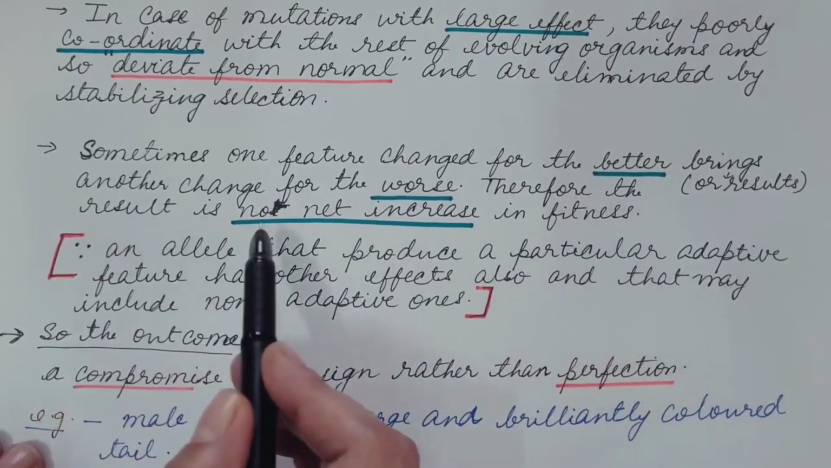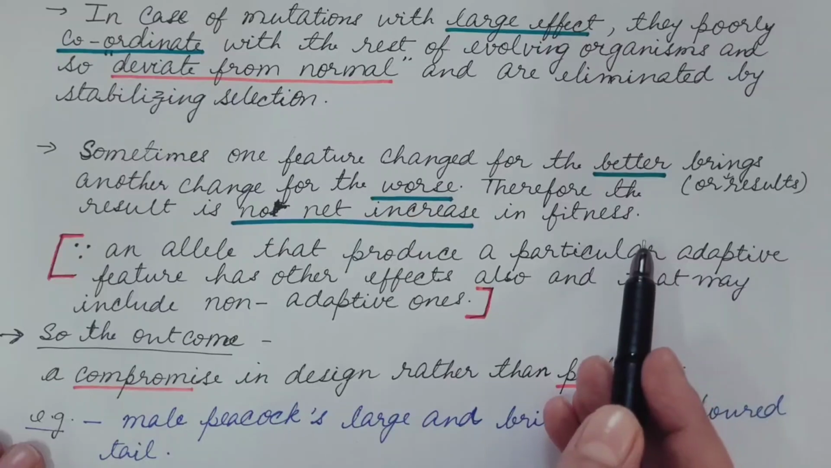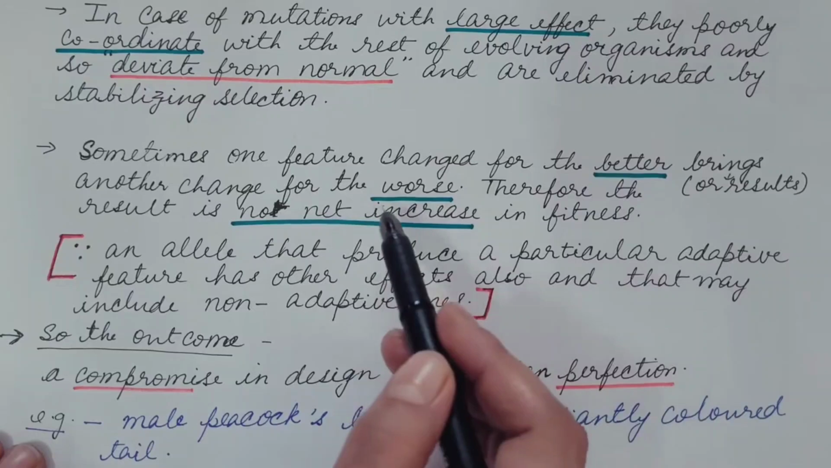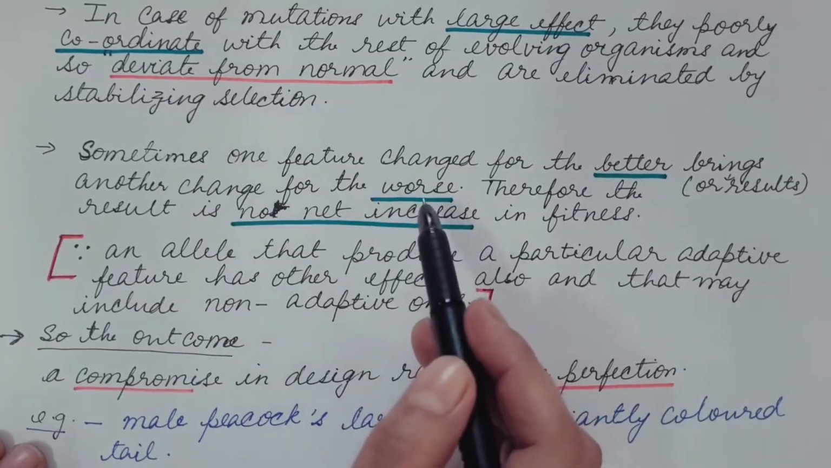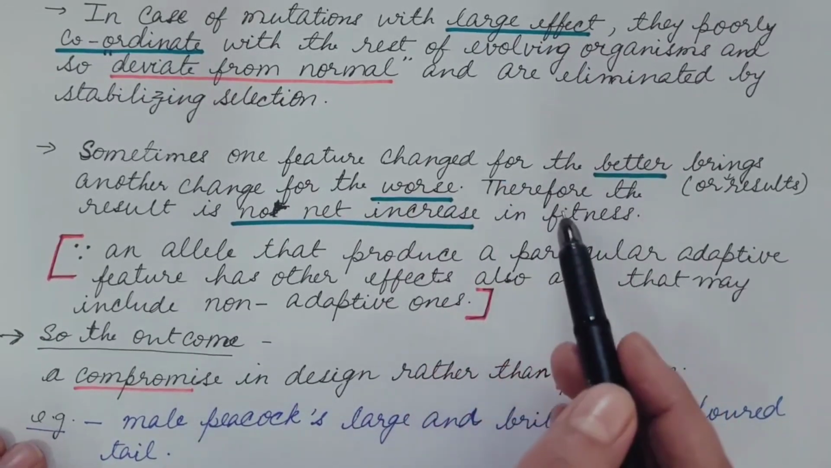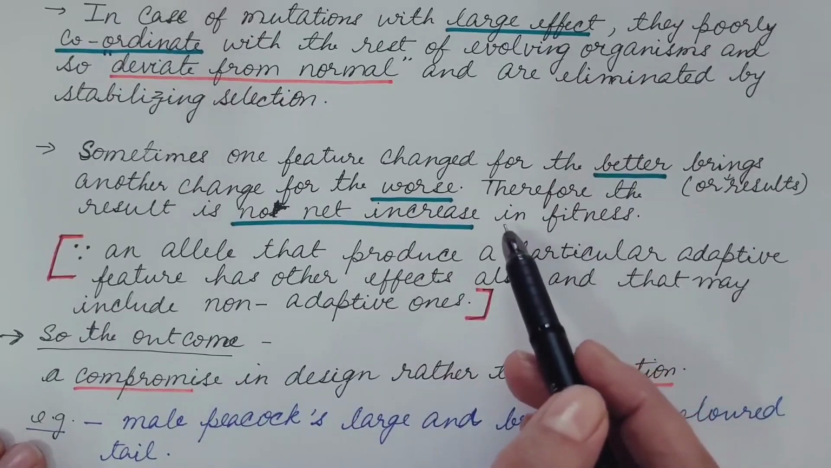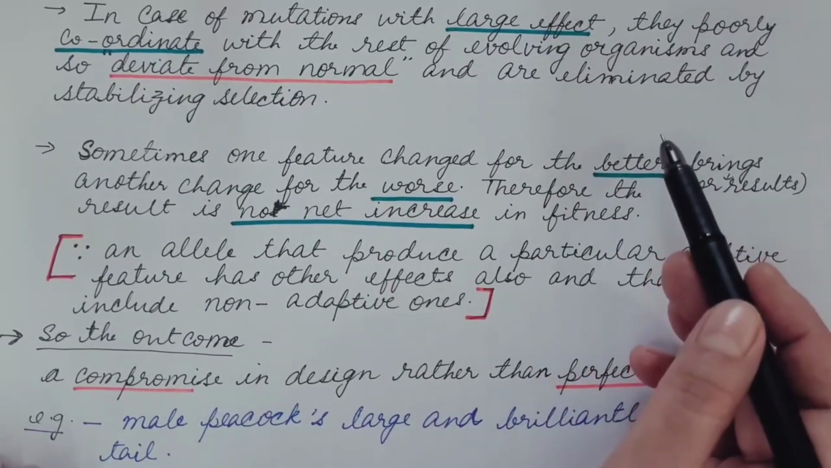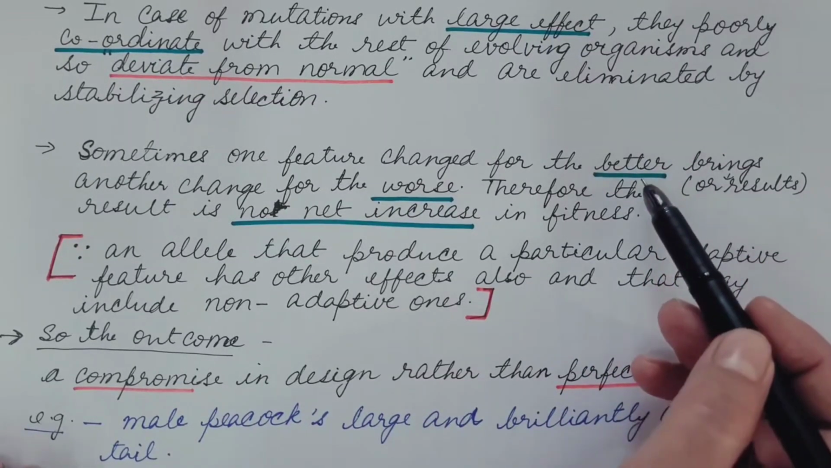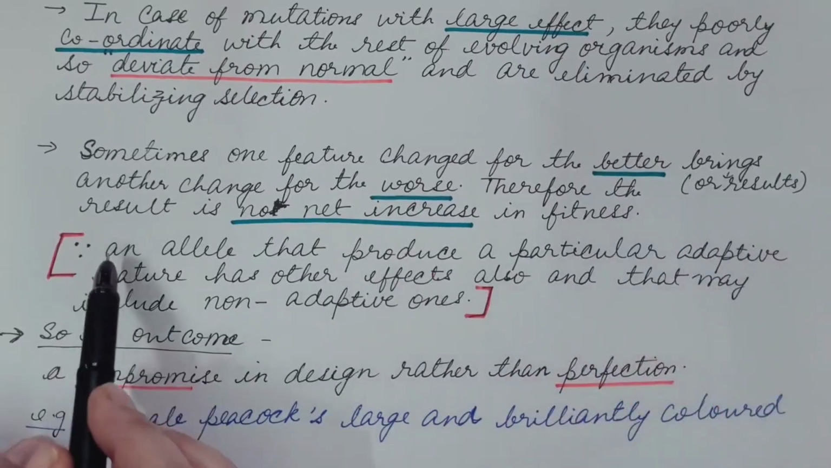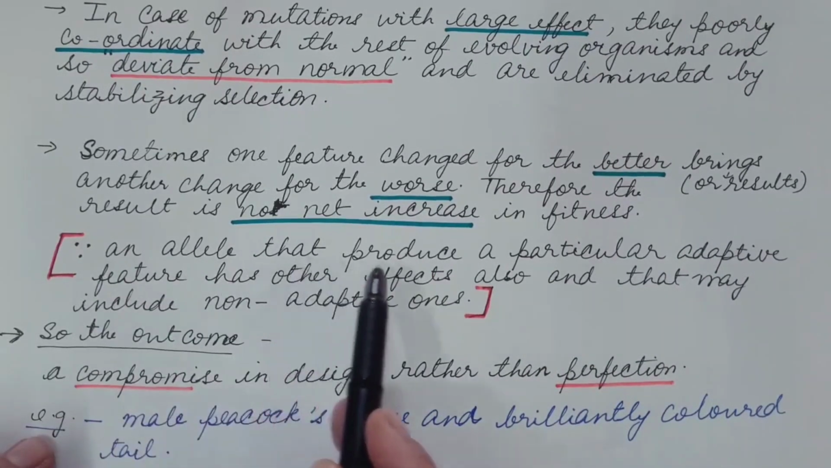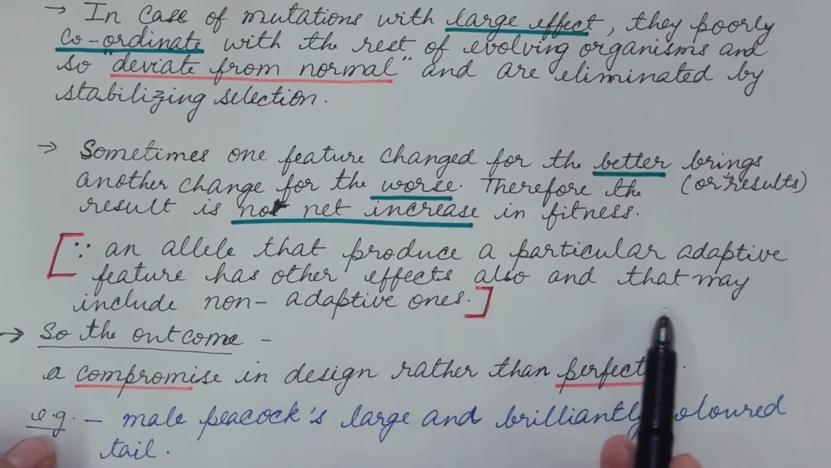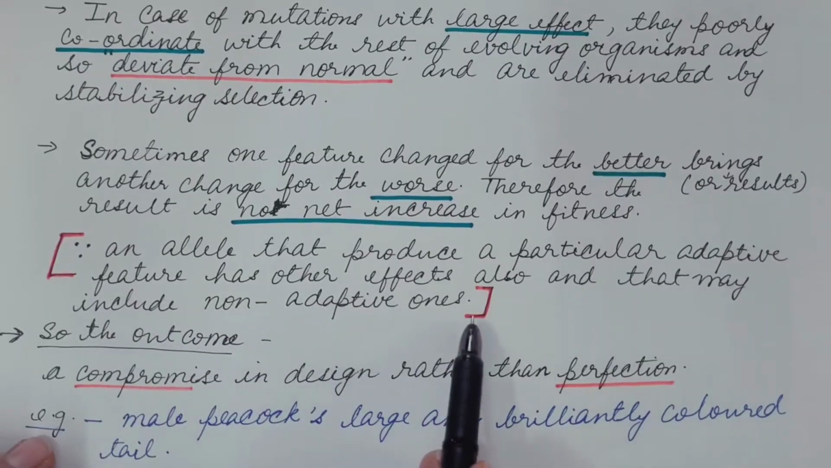Sometimes one feature changed for the better brings another change for the worse. Therefore, the result is no net increase in fitness. If any feature changes and makes them better adapted, then certain other changes take place which are not beneficial for the organism. So if we see the net result, it is zero. That is, there is no net increase in fitness, because on one side it is becoming better and on the other side it is becoming worse. And how is this possible? Because an allele that produces a particular adaptive feature has other effects also, and that may include non-adaptive ones.